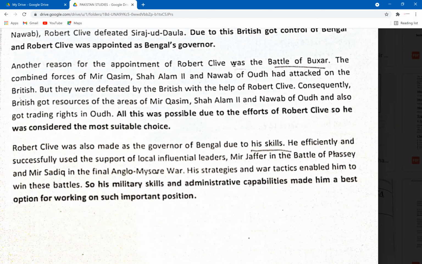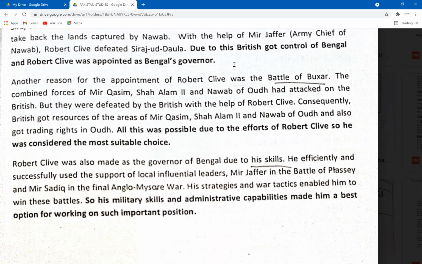All of this was possible due to the efforts of Robert Clive, so he was considered the most valuable, suitable choice. Again, guys, look at the analysis. The analysis is very nicely connecting the entire reason with the question. You've talked about how the Battle of Buxar was a reason for the appointment of Robert Clive. Then why did this battle prove to be a reason for that? This is where you write the analysis: because of that battle, it was possible for Robert Clive to access all of these resources, and all of that was possible due to the efforts of Robert Clive. This is why he was appointed.